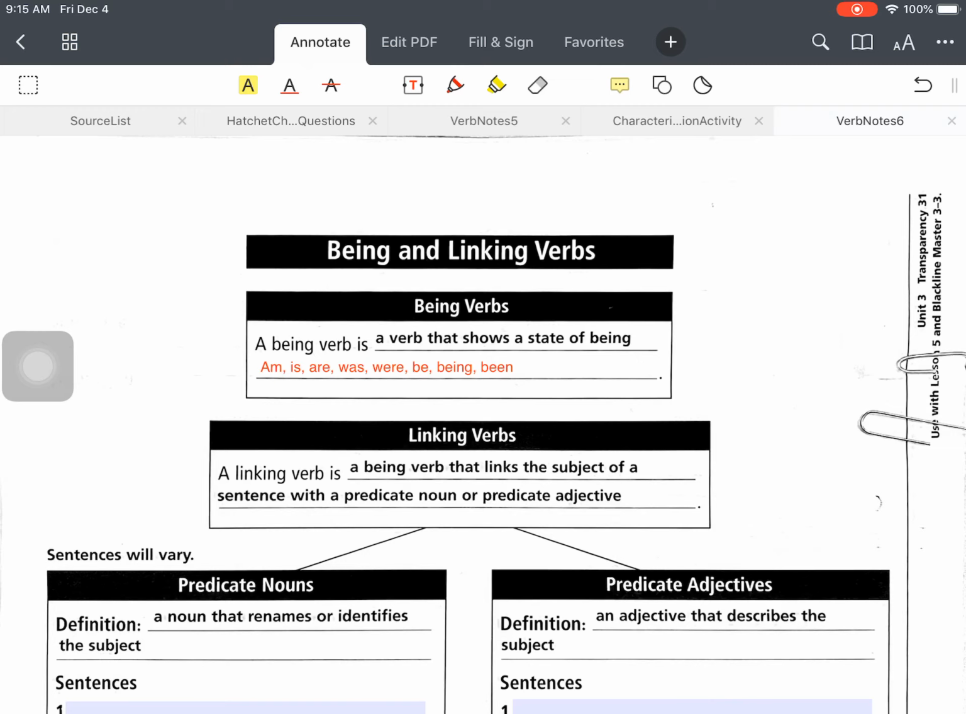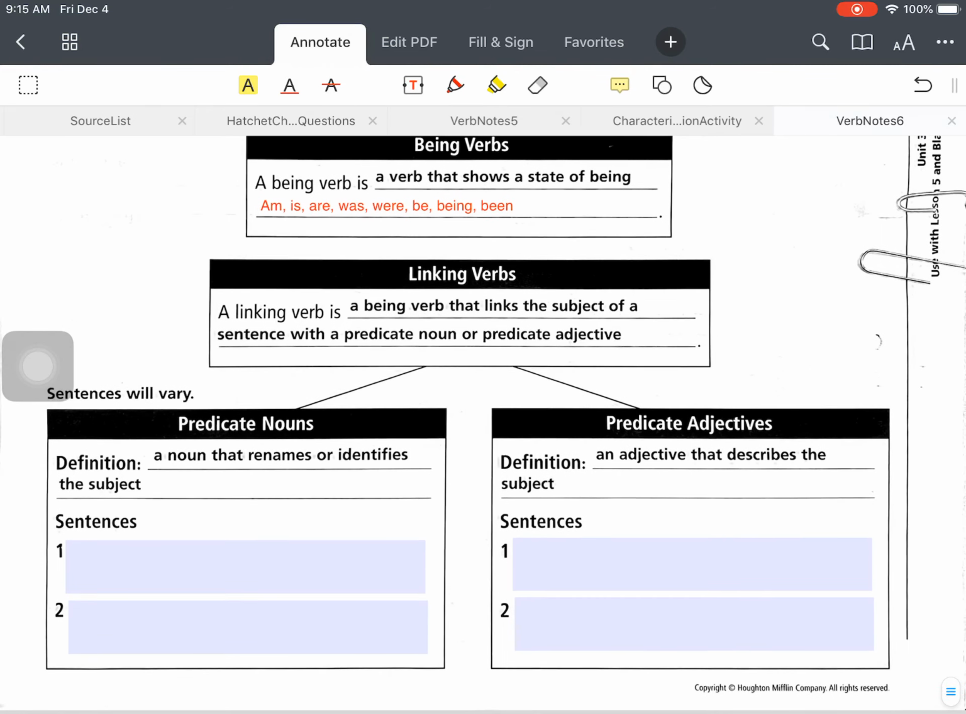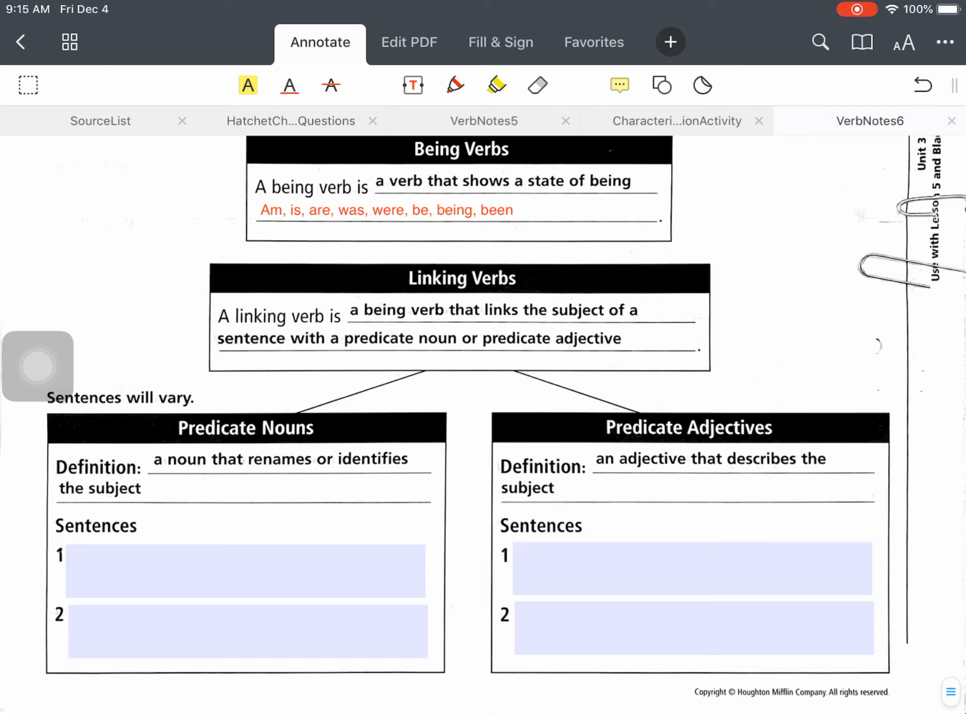The next one that we're going to talk about is linking verbs. So a linking verb is a being verb that links the subject of a sentence with a predicate noun or a predicate adjective. And sometimes linking verbs, depending on how they're used, could also be action verbs, but in these sentences, they are not going to be action verbs. So keep that in mind. Although they can be action verbs, they are not in these examples, okay?